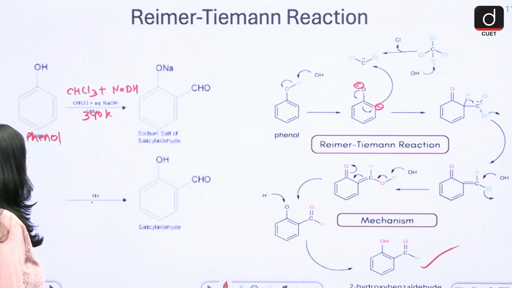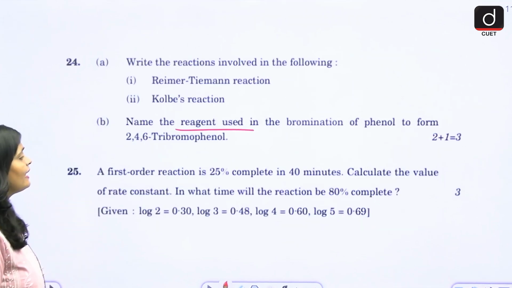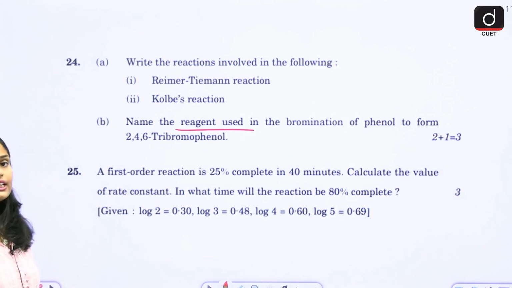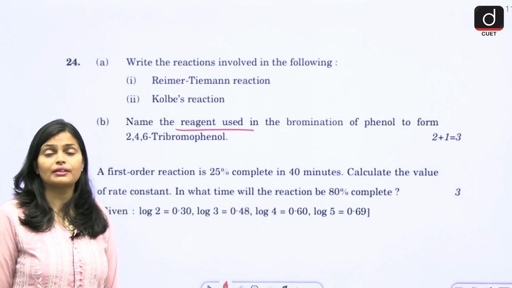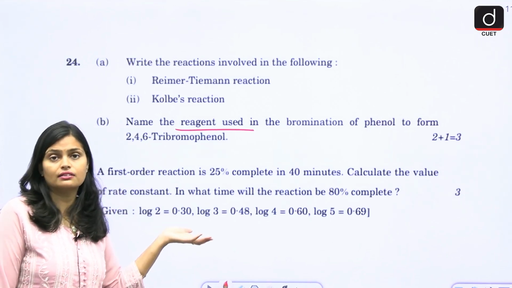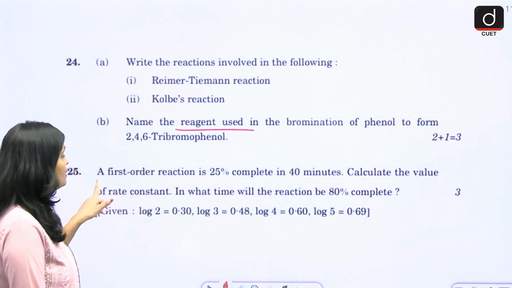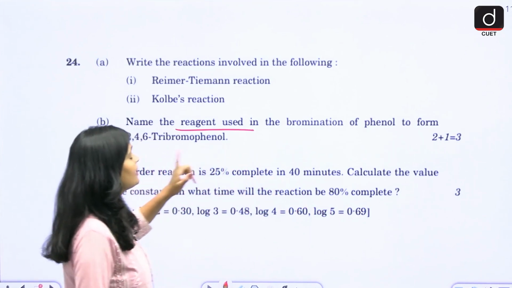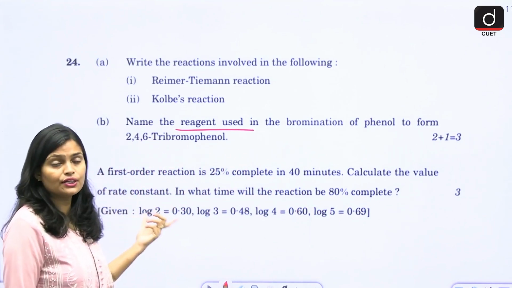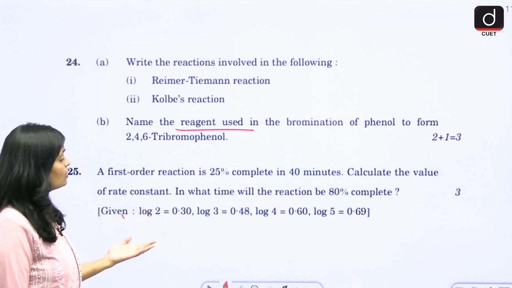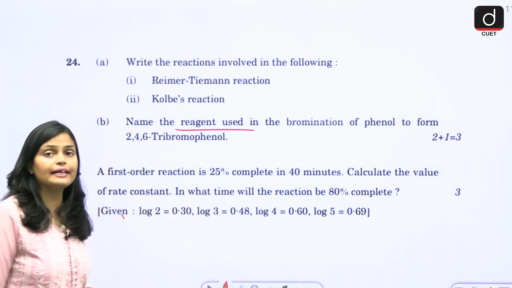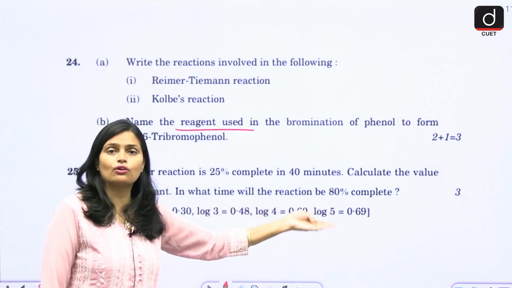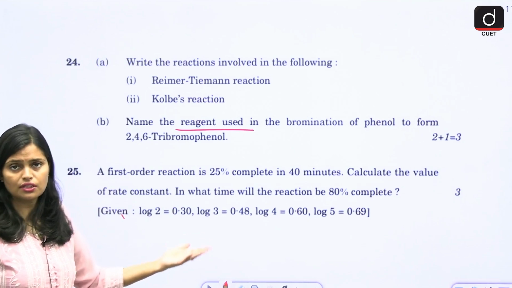Okay. Then next is question number 25. A first order reaction is 25% complete in 40 minutes. Calculate the value of rate constant. Now this is your chemical kinetics. From chemical kinetics, mostly you will get this type of numericals only. In what time will the reaction be 80% complete? Given the values of log 2, log 3, log 4 and log 5. So these you are going to use in the numerical basically.